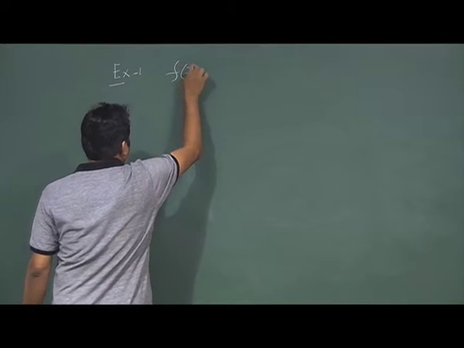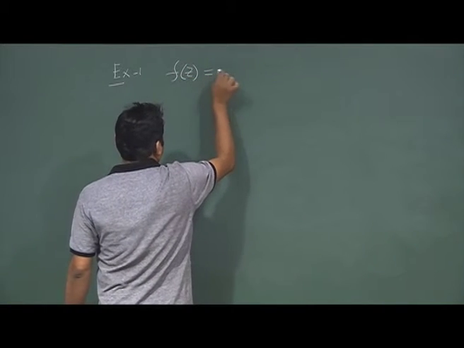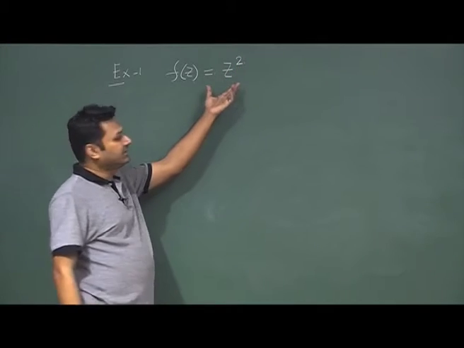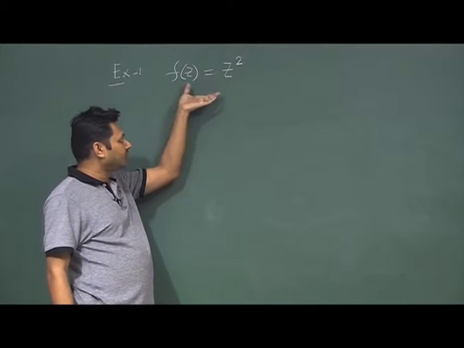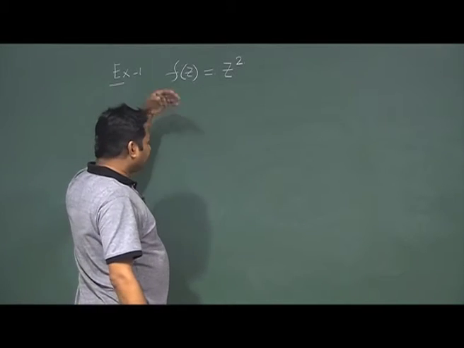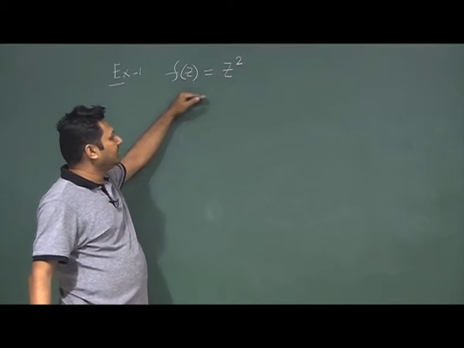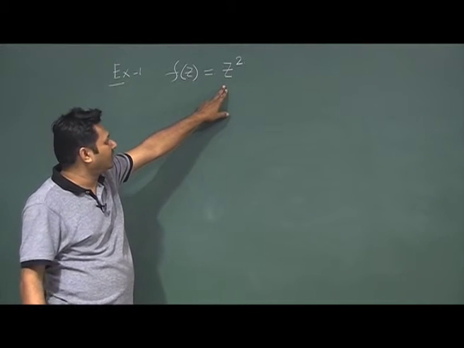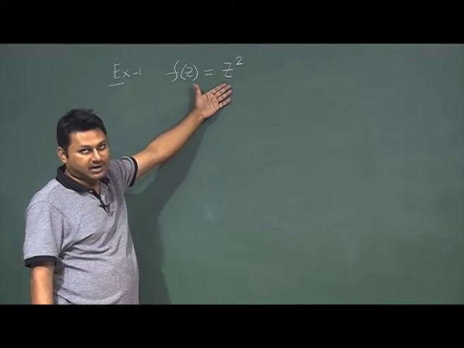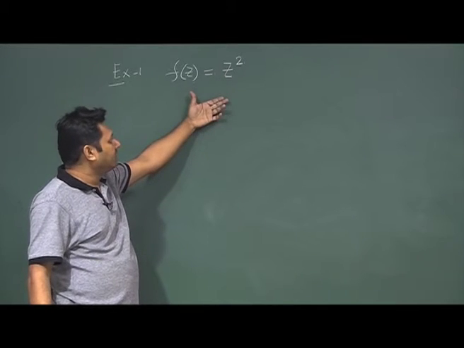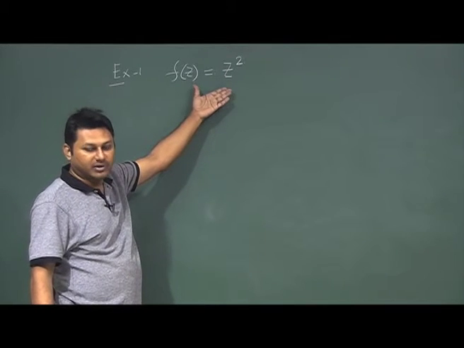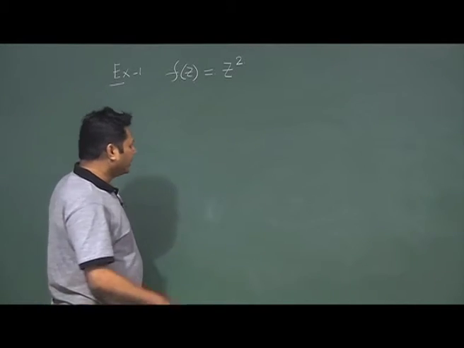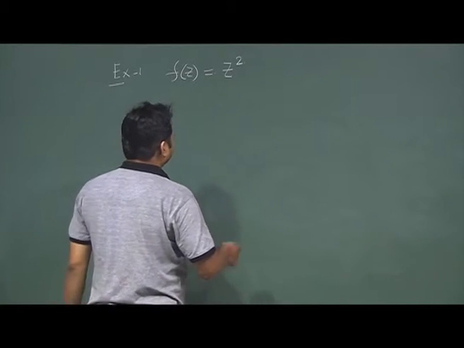We wrote it earlier, that z square. Is it an analytic function, or should we have a derivative over that? So, first thing you should note that this function is not an explicit function of z star. You will not be able to write this function in terms of z star at all. Then readily you understand that this function should be analytic, but we need to prove it by using the CR equation.